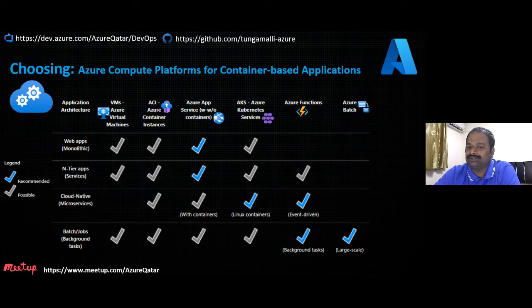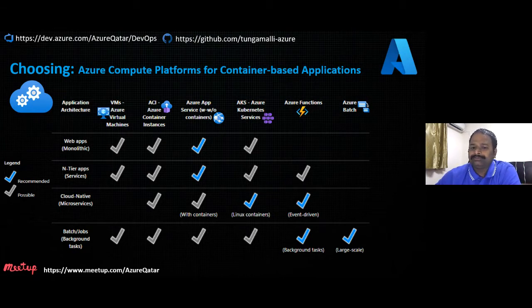You can choose Azure App Service. Or let's say you have an entire architecture where you have web, any other middleware tier, and then your database. For this entire architecture, you can choose orchestration such as Azure Kubernetes, which supports the microservice architecture. App Service also supports one or more backends. In the last session I showed you that you can have your app with the DB backend using App Service.